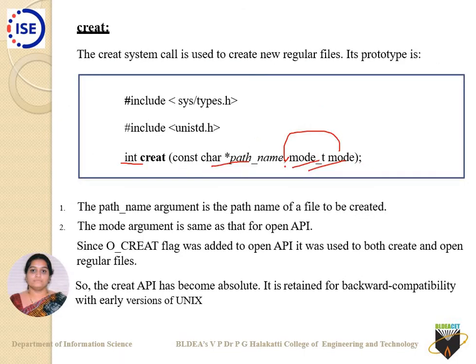As a whole it returns an int, so it returns 0 on success and -1 on failure. Of course 0 happens when that file has been created successfully. The causes of failure are when you have specified an invalid path name, or an invalid mode. Else there can be one more failure for this particular creat as an API, and that is when you have created the maximum number of files. The maximum number of files are already created and you cannot create further, so at that time you can have a failure.